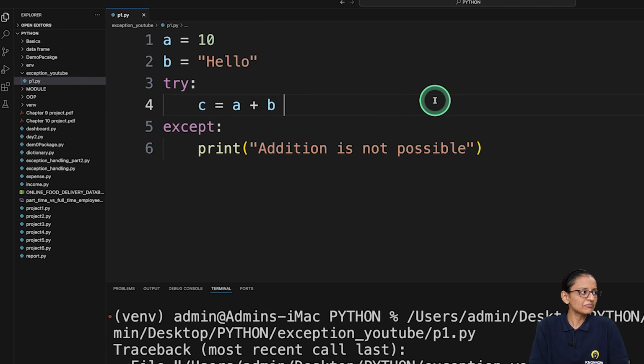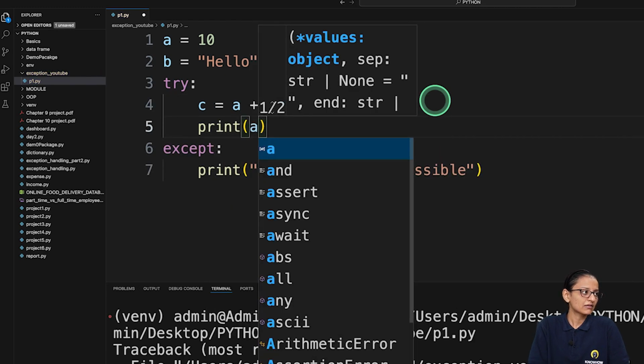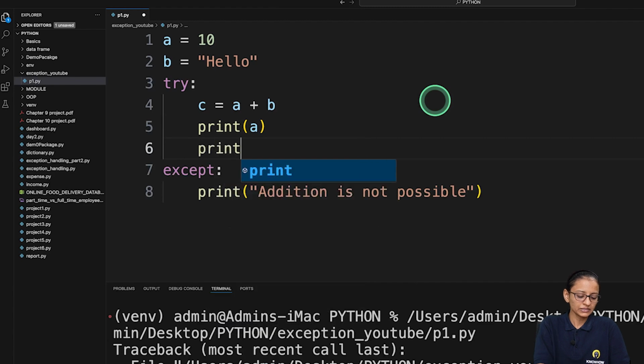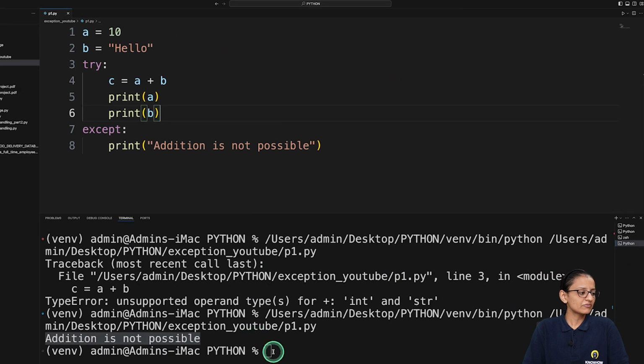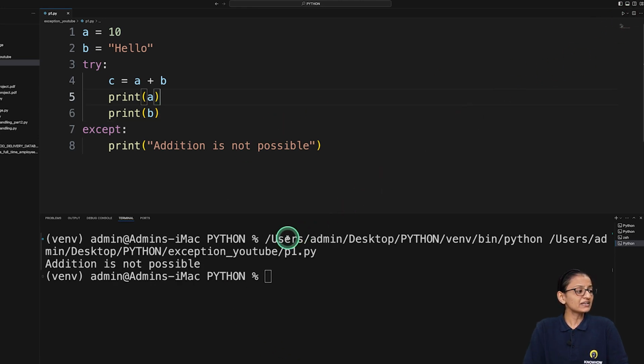Let's say here I am writing print A, print B, and save it and run it. Let's see what happened. Here I am running my code, and it is saying that addition is not possible.